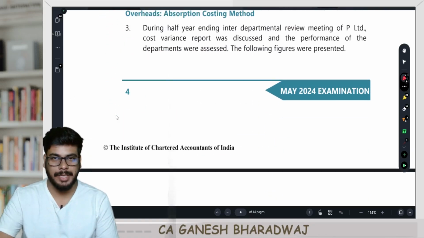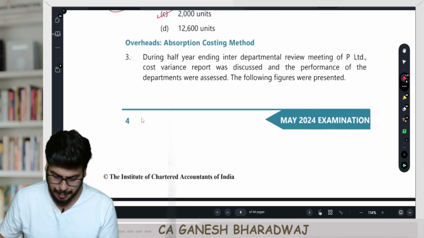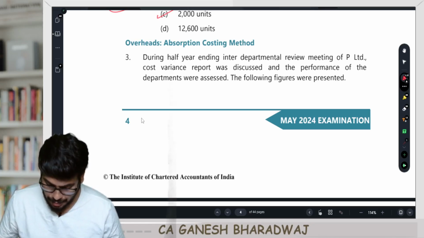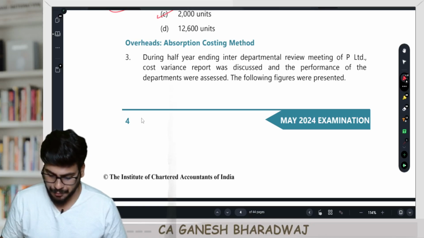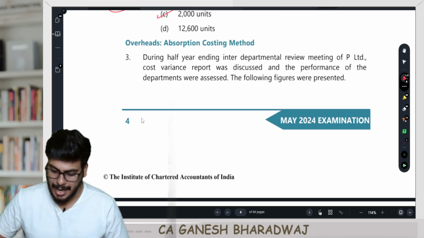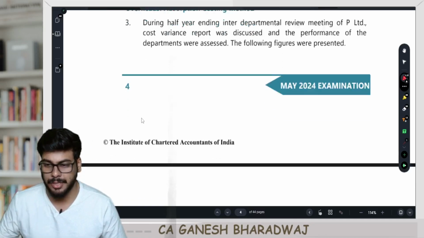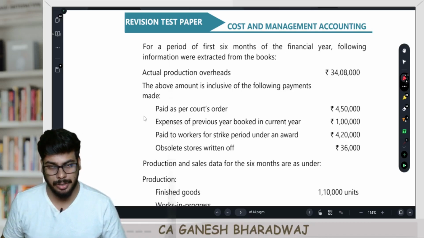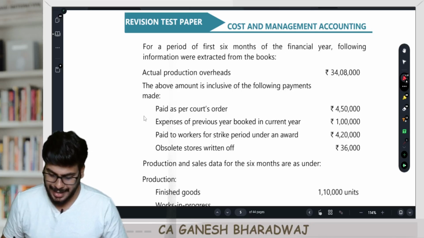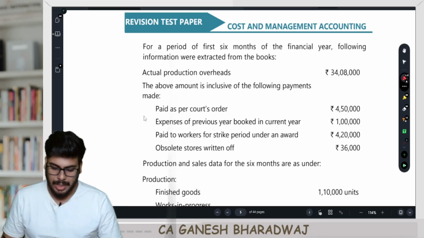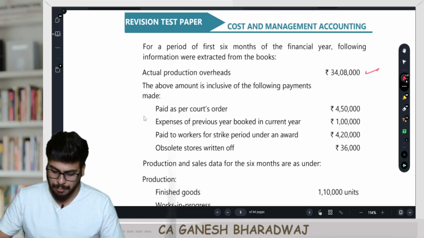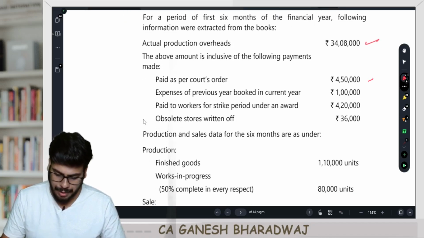Question number 3 in this RTP. It's related to overheads, absorption costing. During the half year ending, at the interdepartmental review meeting of P Limited, the cost variance report was discussed and the performance of departments was assessed. The following figures were presented. For the first 6 months of the financial year, the following information was extracted from the books. The actual production overheads was 34,08,000. The above amount is inclusive of the following payments: paid as per court order, 4,50,000.